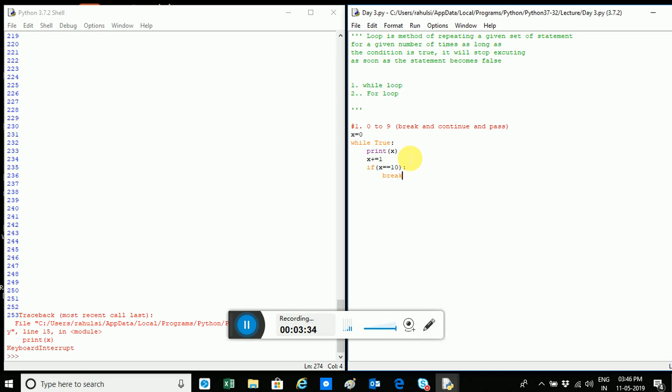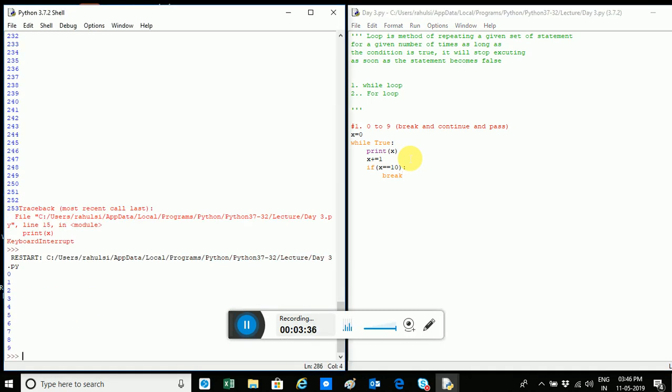Okay, now I did Control S and I run it, and see, now only 0 to 9 is being printed. So what does the break statement do? It will exit the loop. Remember, it will exit the loop only, not the entire program. And why I'm saying this, I'll tell you in the end, and you'll understand in the end. So break is a statement which helps you to exit the loop, right?